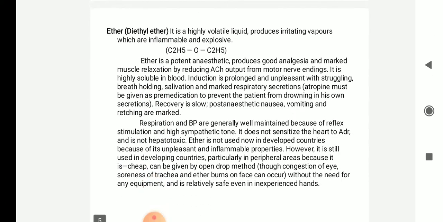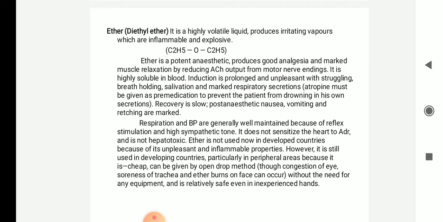Next is ether. Okay, so it is a highly volatile liquid producing irritating vapors which are inflammable and explosive. This diethyl ether vapor is highly inflammable, that is it can easily catch fire and it can easily explode. Ether is a potent anesthetic, producing good analgesia and marked muscle relaxation by reducing acetylcholine output from the motor nerve endings. Okay, that is the mechanism of action. It is highly soluble in blood. Induction is prolonged and unpleasant with struggling, breath holding, salivation and marked respiratory secretions.